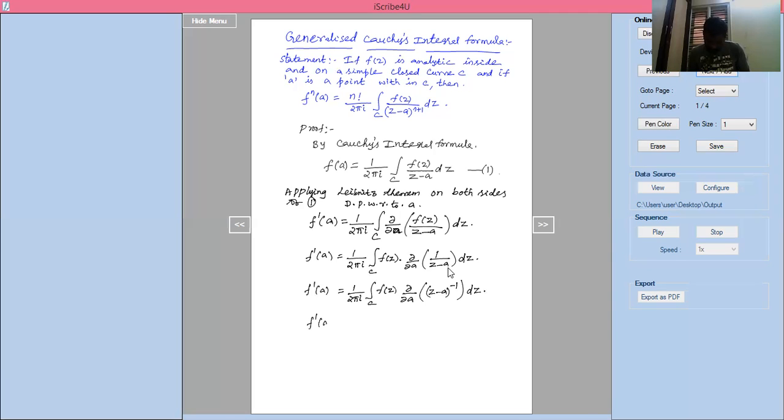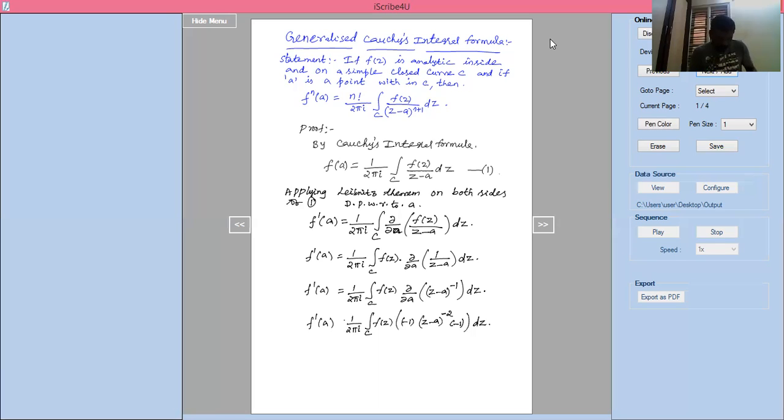f dash of a equals 1 divided by 2 pi i into integration of c into f of z. Differentiation of z minus a whole power minus 1 should be minus 1 into z minus a whole power minus 2, into differentiation of z minus a with respect to a, which is minus 1, into dz.